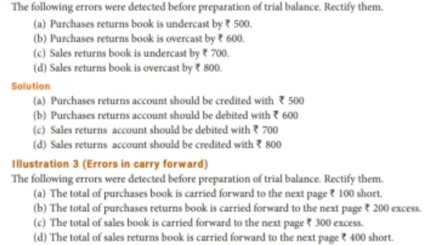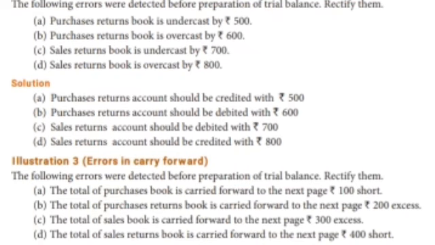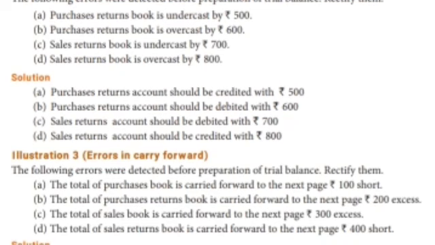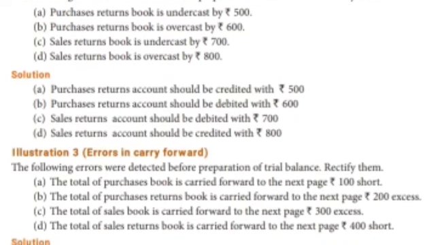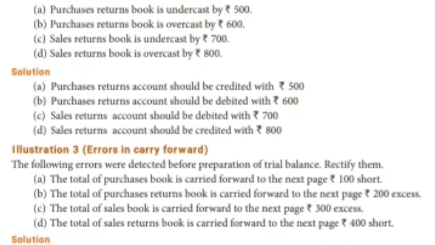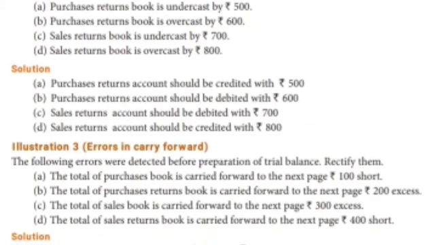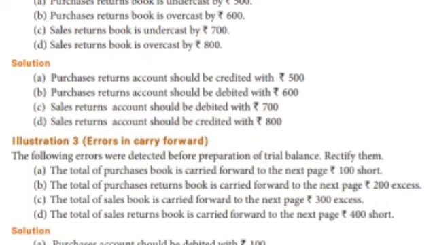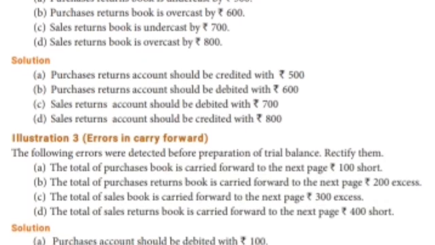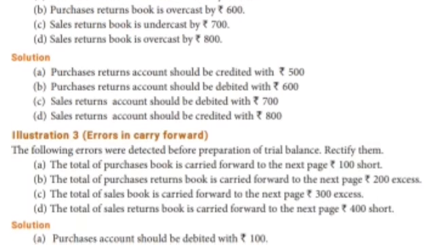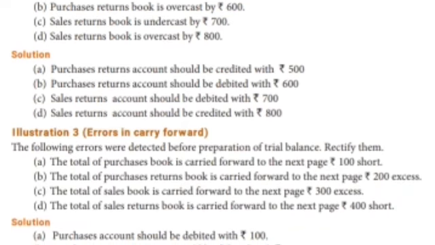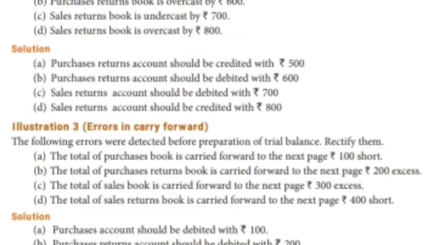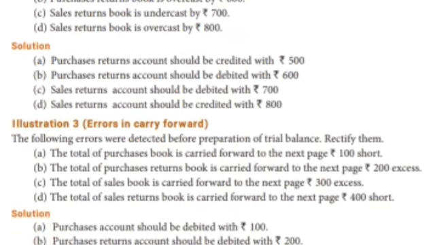Second one, purchase returns book is overcast. Undercast means same side. So purchase returns account shows in the credit balance. Overcast means the debit side. Okay, purchase returns account should be debited with 600. Sales returns book is undercast. Undercast is the same side. So sales returns account shows in the debit balance. So sales returns account should be debited with 700.